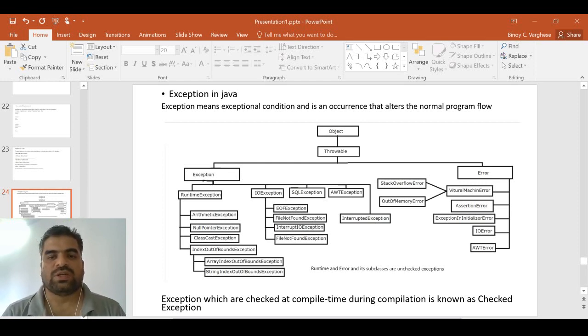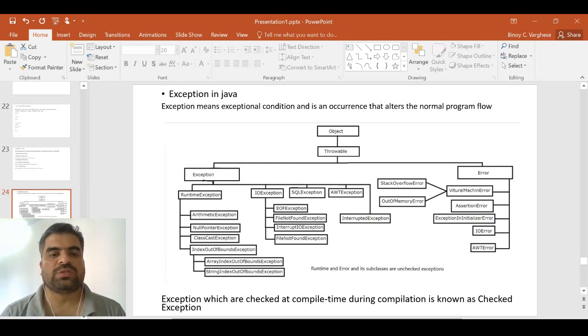Here as well, we can see that Object is the superclass of all exception classes. The immediate child of it is Throwable. So all exceptions in Java are children of the Throwable class. Further, this Throwable class is divided into two. One is Exception and on the rightmost side it is Error.